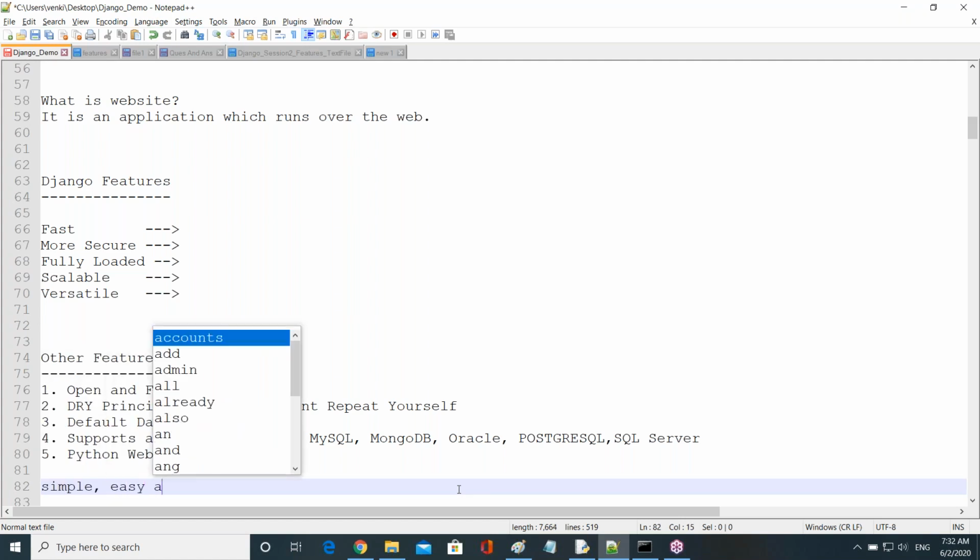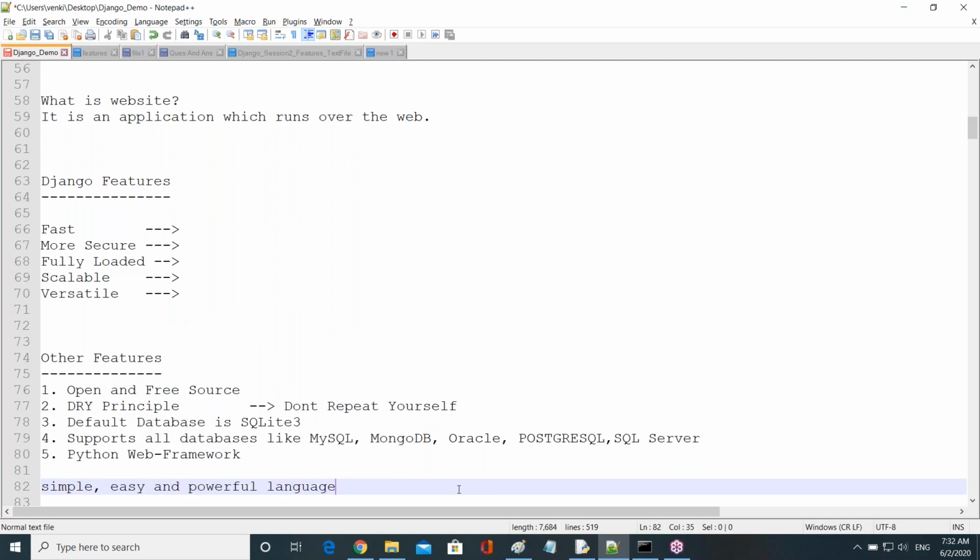Easy and powerful language, guys. Python is very simple, very easy and a very powerful language. So that means Python supports very little coding, guys, because of the simple syntax.